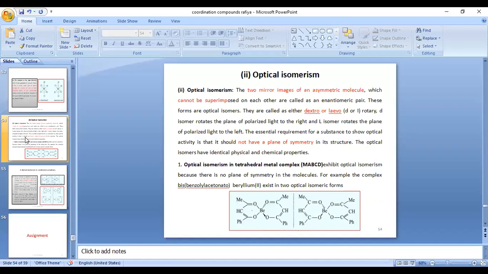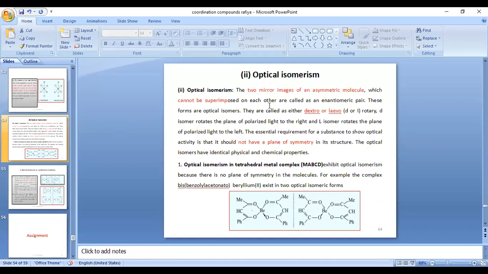Now, with this, we have finished the geometrical isomerism in square planar complexes and also in octahedral complexes. Now, let us see the optical isomerism. Optical isomerism means what? This type of isomerism arises only when the molecule is an asymmetric molecule, meaning it should not have any plane of symmetry.